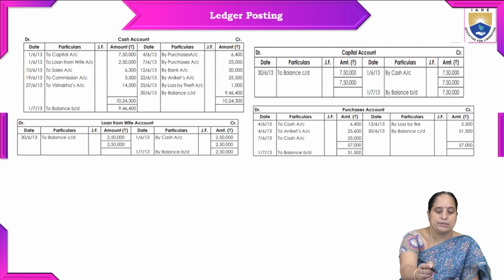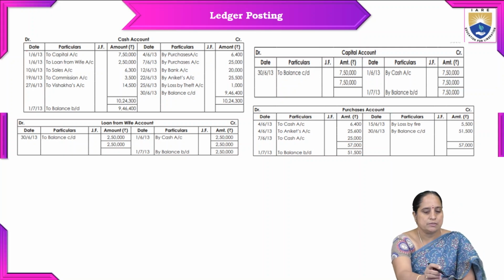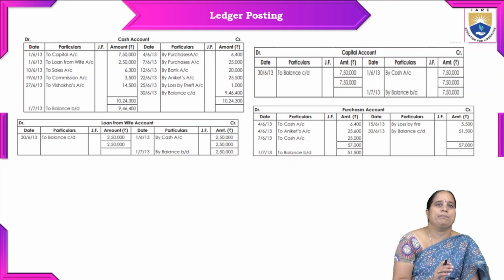The specimen of ledger has a debit side and credit side. On the debit side, we mention date, particulars, journal folio, and amount. On the credit side, again date, particulars, journal folio, and amount. So on 1st June, to capital account.